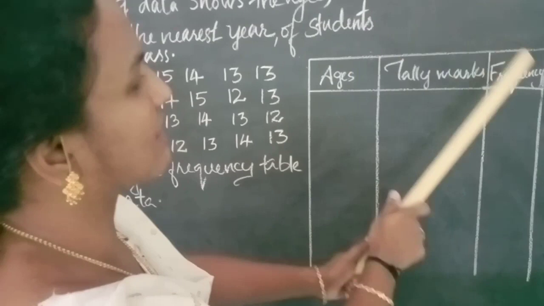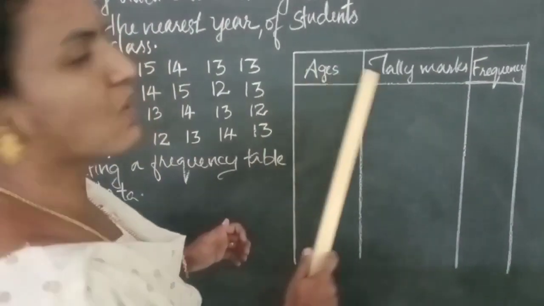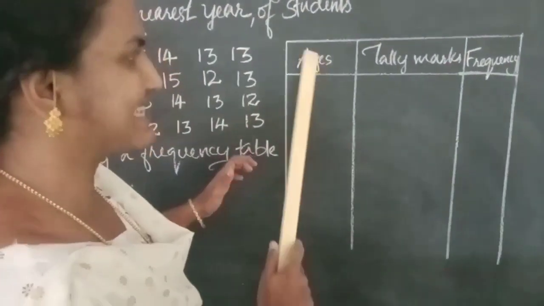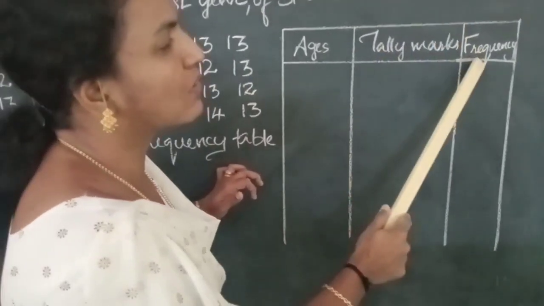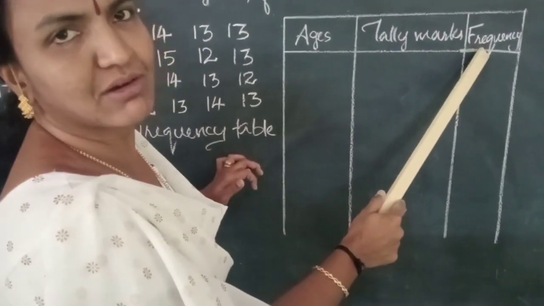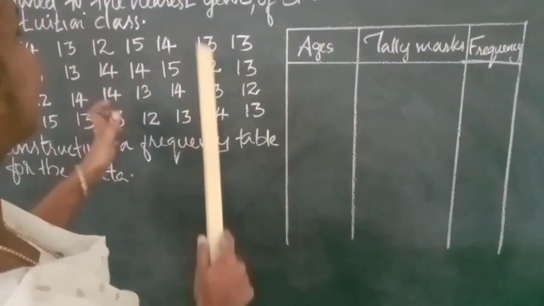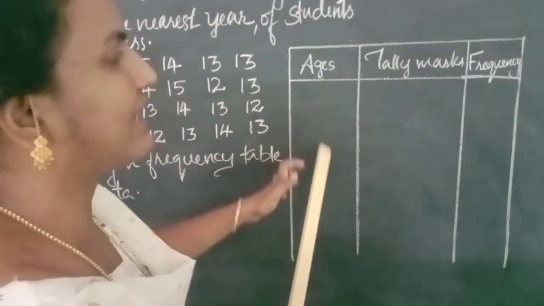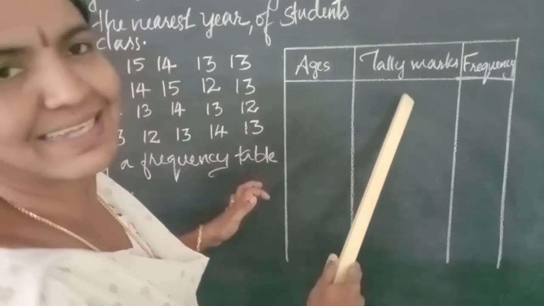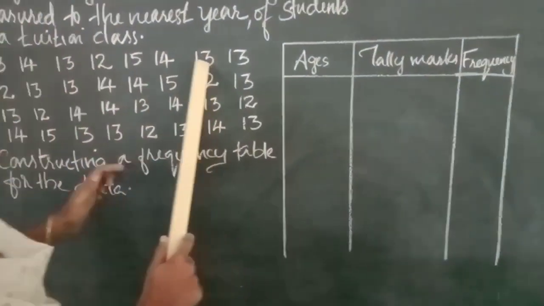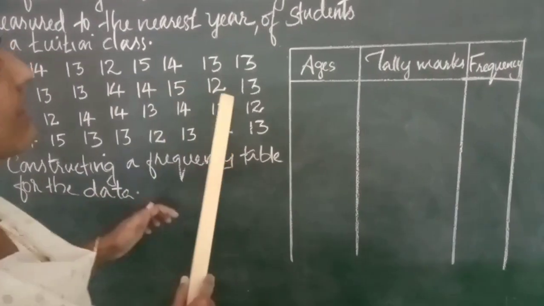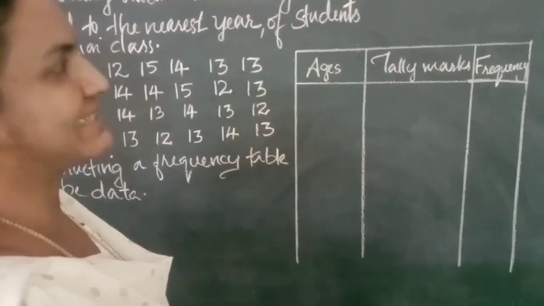First you have to draw a table with 3 columns. The first column is ages, the second column is tally marks, and the third column is frequency. Tally marks means you read the data one by one and mark a stroke or tally.